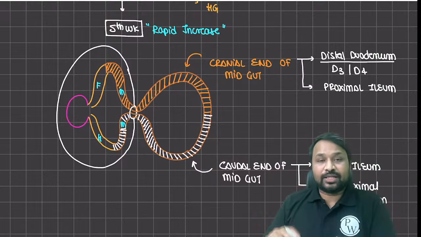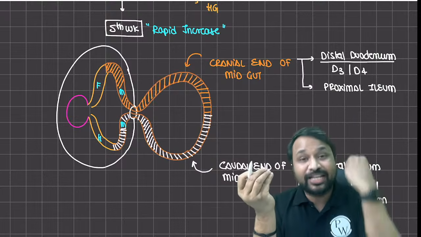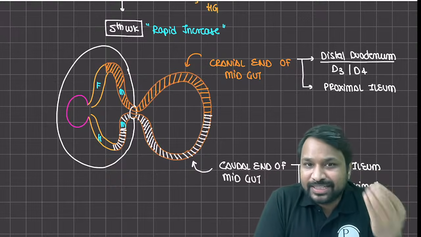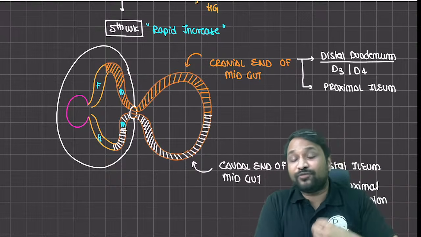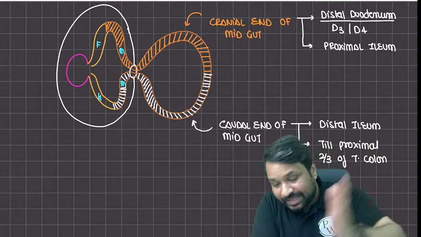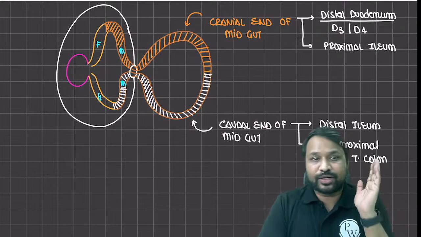लेकिन मुझे ये नहीं पता था कि कौन सा पार्ट बनाता है. तो cranial end क्या बनाता है? The cranial end actually forms the distal part of the duodenum, that is the D3, D4, and the proximal ileum, and the caudal end forms the rest of it, that is the distal ileum. The ileum का बचा हुआ part, and then till the proximal two-third of the transverse colon.